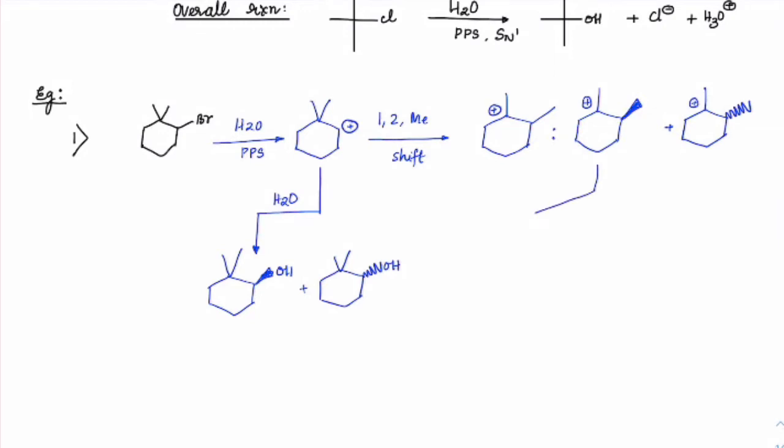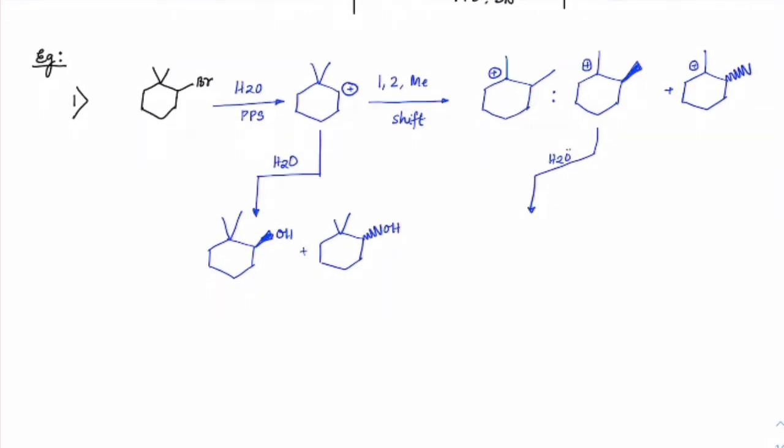In here, when water attacks, again I can have two products: methyl coming outside and OH going inside, and this methyl which is already present.